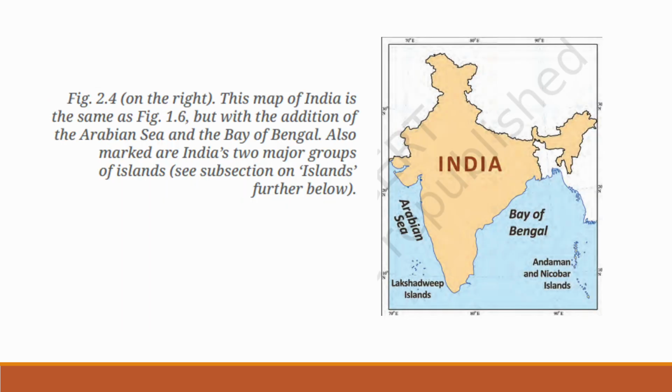Look at this map of India. See, here the Bay of Bengal is located to the east of India and the Arabian Sea is located to the west of India.